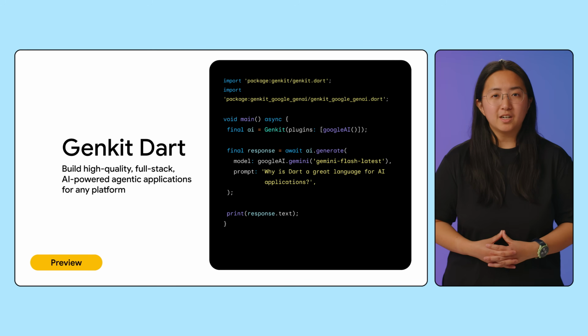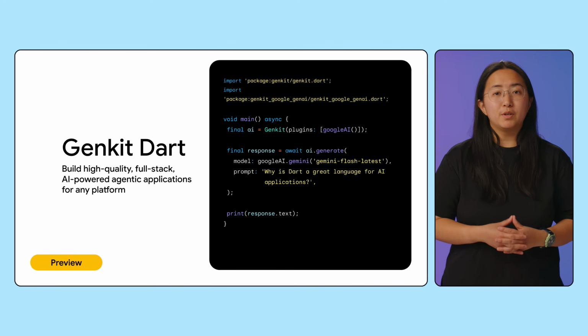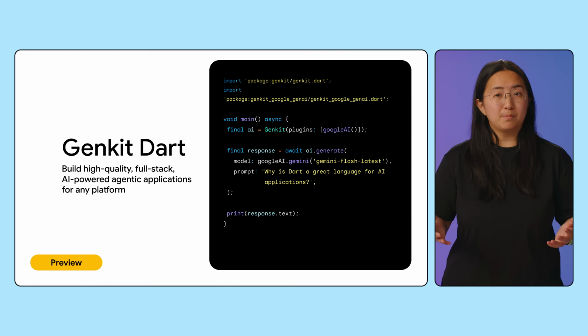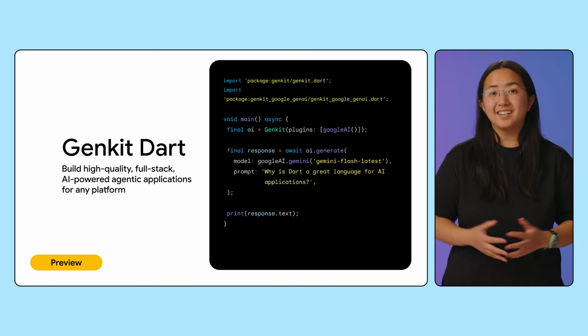Also, if you love full stack Dart, check out GenKit Dart. It's a new open source framework for building production-ready agentic apps. The best part? It works on the server and client side too. For more info, head on over to Noe's session on building with GenKit, Dart, and Flutter.